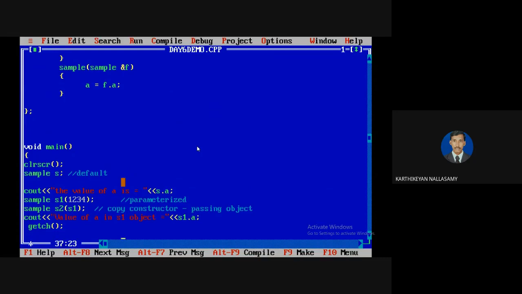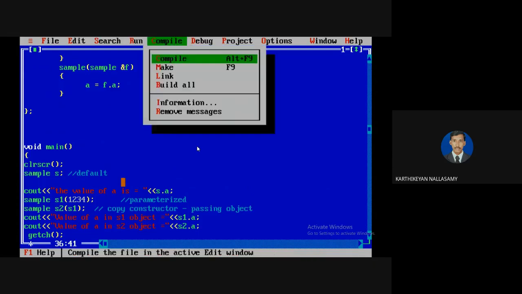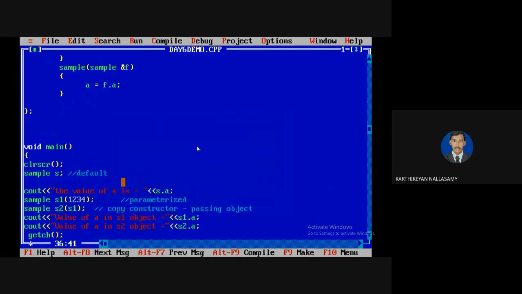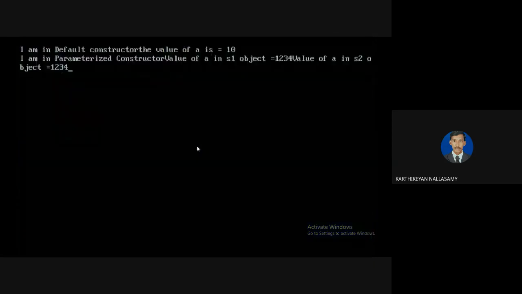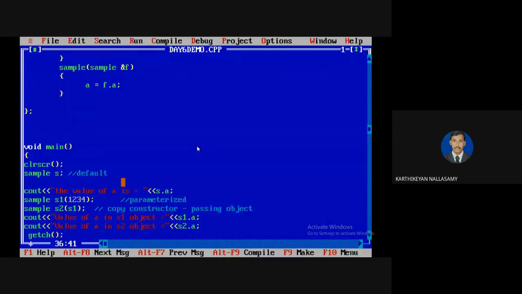So now you have to print the value of S2. So cout the value of a in the S2 object, S2.a. Now I'm going to compile. Any errors? I'm going to run. Just a minute.